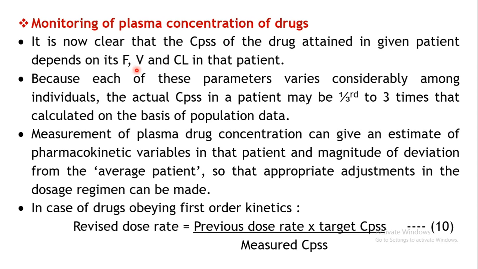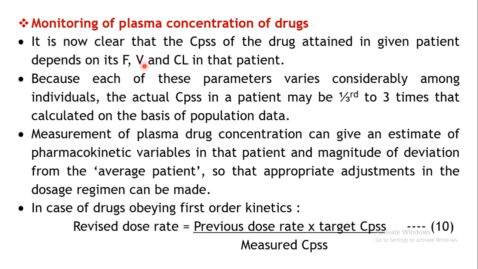So bioavailability, volume of distribution and the clearance of that particular drug will determine it. So all these kinetic parameters will determine what is the CPSS of that particular drug, or what is the steady state plasma concentration, for how long it will be maintained, how it will be altered. So everything will be dependent upon all of these parameters.